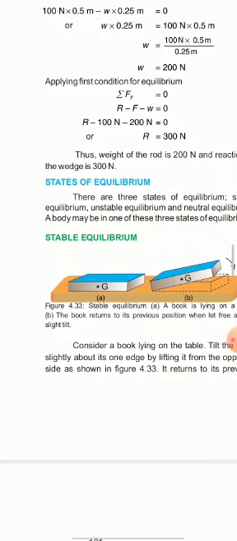Here a book is lying on the table. You can observe that initially, when force is applied on the book, its center of gravity rises, and when the force is removed, the body comes back to its first position, its initial position. So we can say that this book is in the state of stable equilibrium.